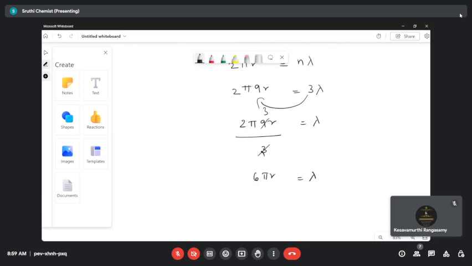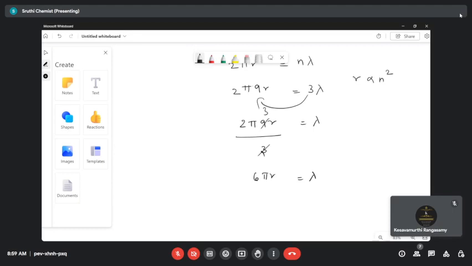Just by comparing with the other equation we are finding this. Mostly you will have a question by comparing with another one. First we did a comparison with the kinetic energy. The next kind of question we compared with the Bohr model, and we did 2 pi R is equal to n lambda. Based on that, we solved this question. And again here we used the relation R is directly proportional to n square. This is also very important.